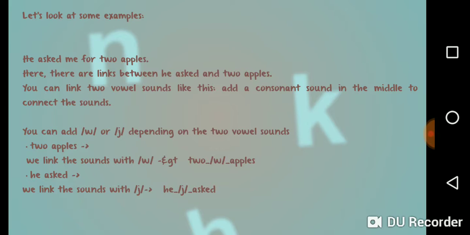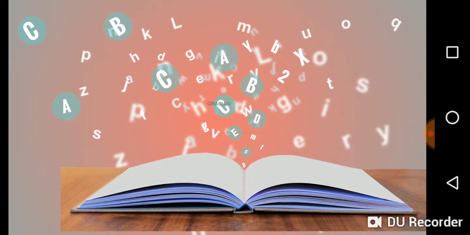For example, two apples. We link the sound with W. Two apples. He asked. We link the sound with Y. He asked. Okay?